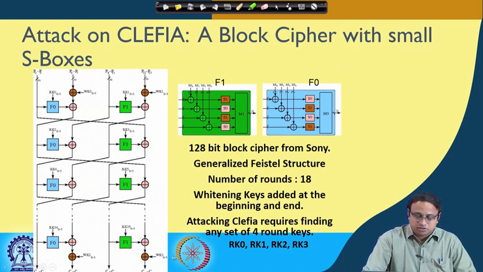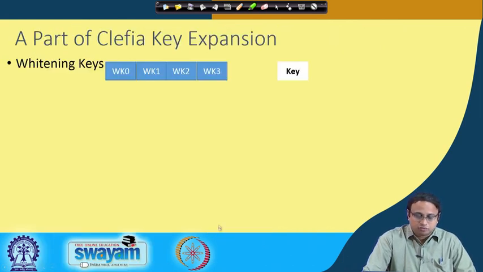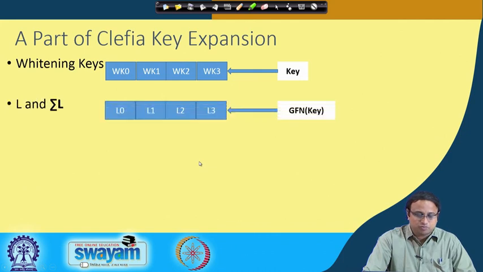Okay. So we will take a quick look at least at a part of the Clefia key expansion. You have these whitening keys shown as WK0, WK1, WK2 and WK3. What happens is that you develop an internal variable denoted as L and sigma L, and there is a function called GFN, which I am not going into in detail, where you create L0, L1, L2 and L3 by applying this GFN function on the secret key.